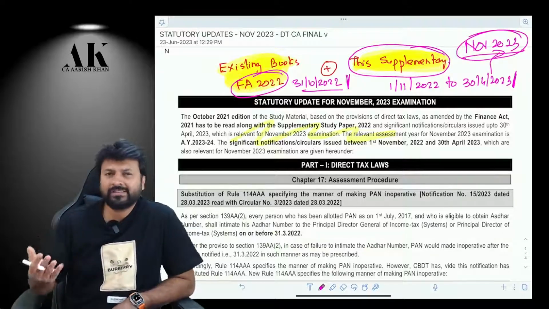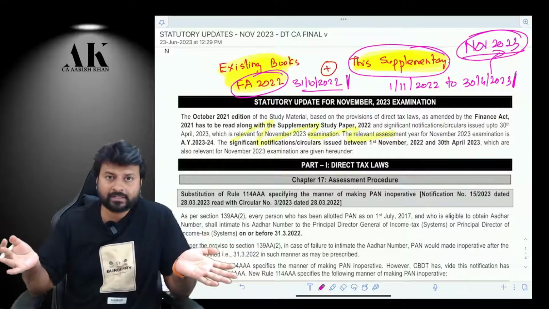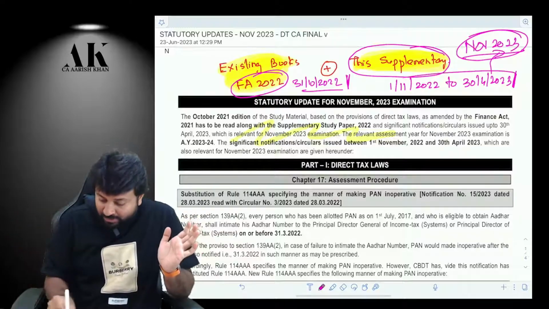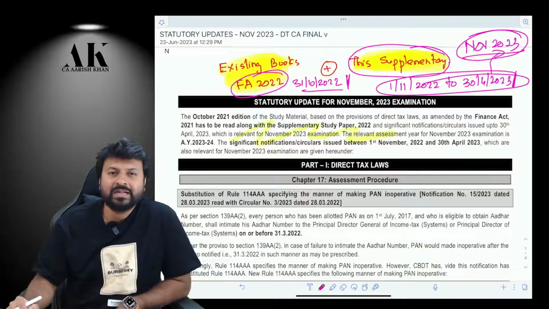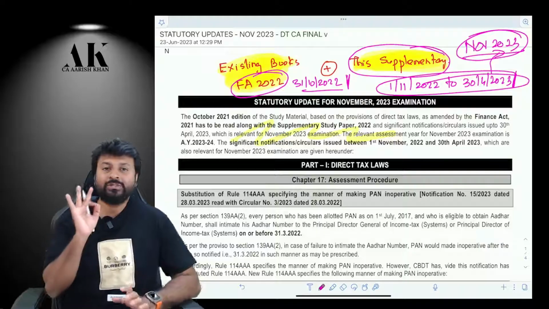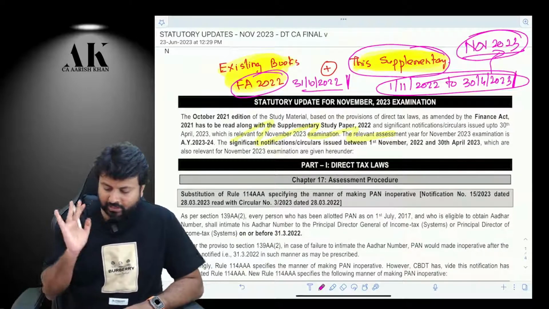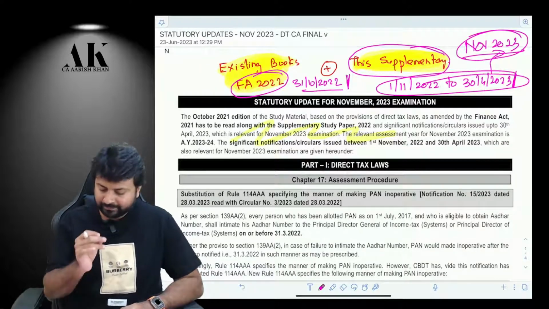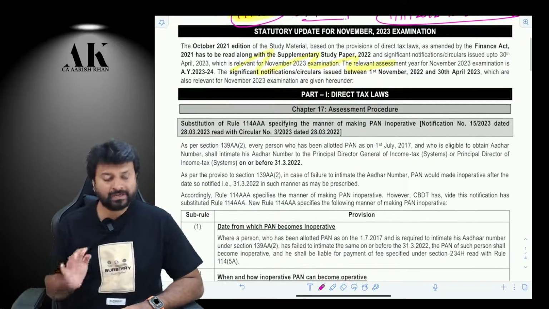So there are only 3 extra circulars which ICAI has selected over here. In practice, there are more than 150 circulars and notifications which have been issued between this period, but most of them are not relevant in day-to-day life. Therefore, ICAI has selected only 3 circulars and notifications which are relevant for your exams. So without wasting any further time, I hope I have addressed what exactly you have to follow. At the end also, I'll address you once more to complete my discussion.